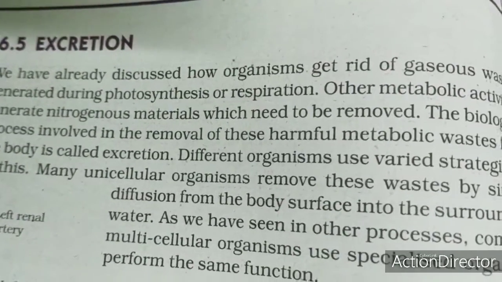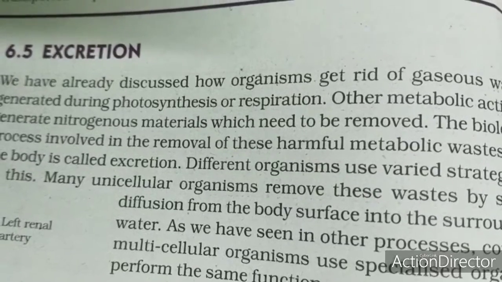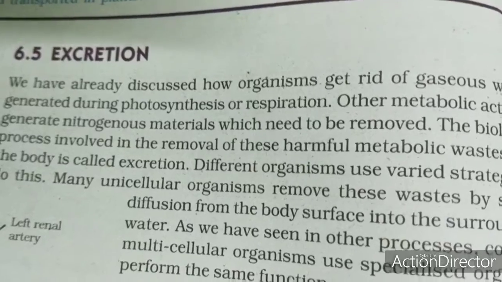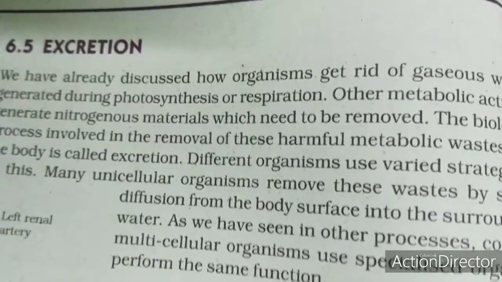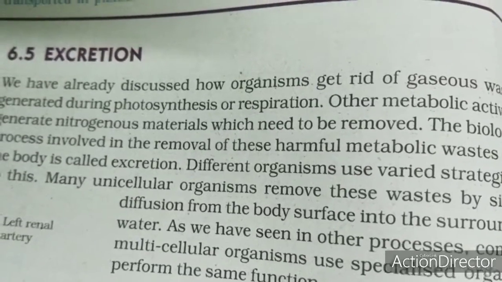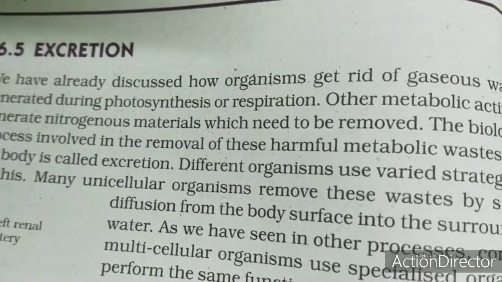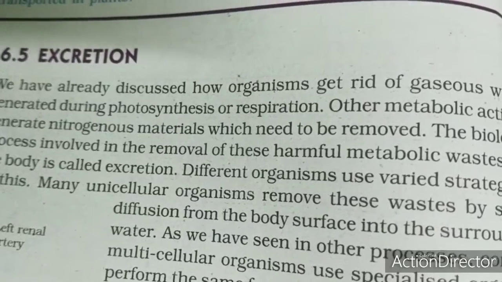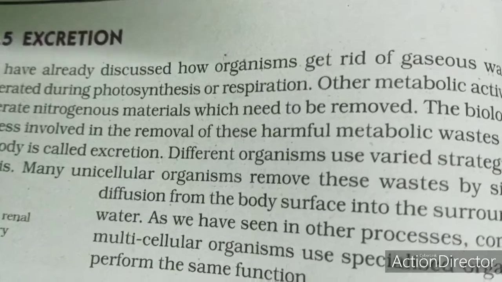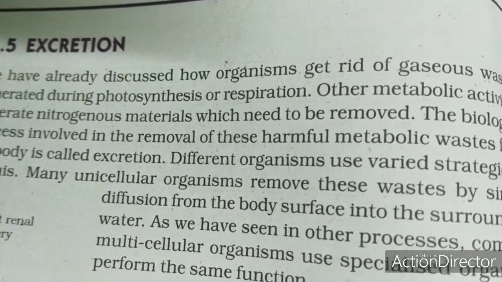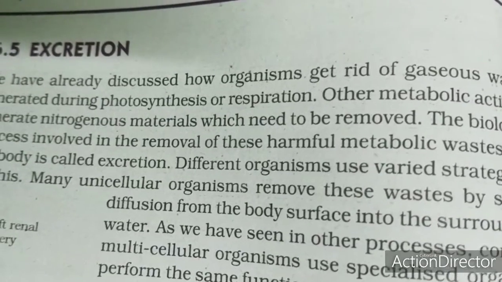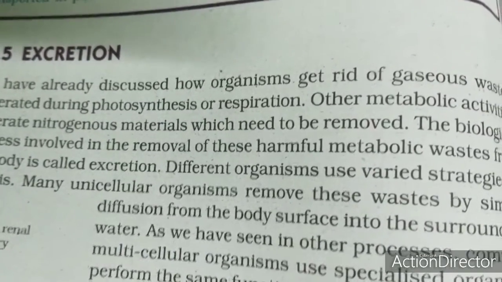It's nothing but oxygen. So during the process of photosynthesis, oxygen is generated and it is diffused out through the stomata. What about the respiration byproduct? The waste generated during respiration is carbon dioxide, and this carbon dioxide can dissolve in blood and the blood becomes deoxygenated. This deoxygenated blood comes to the lungs for purification. So this is how the organisms get rid of these products.